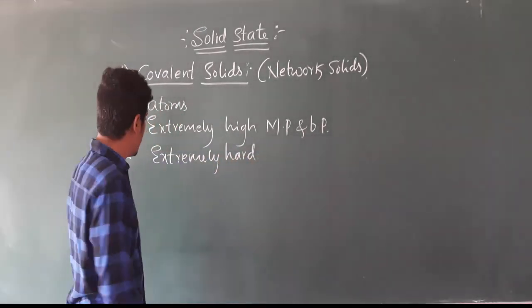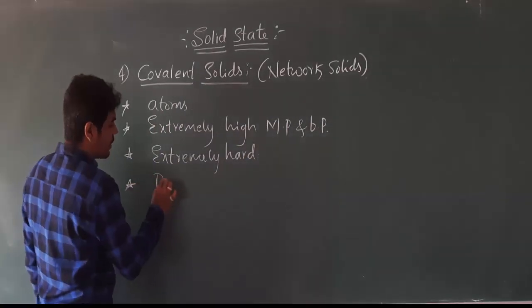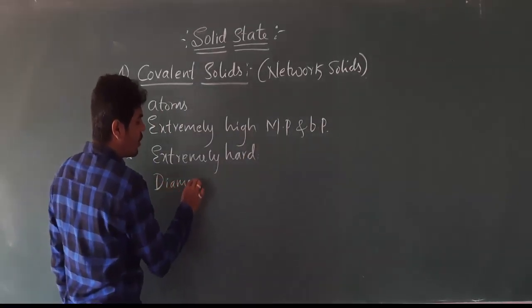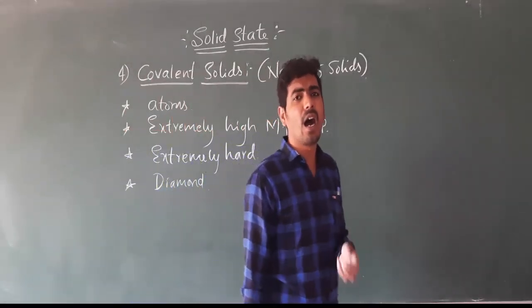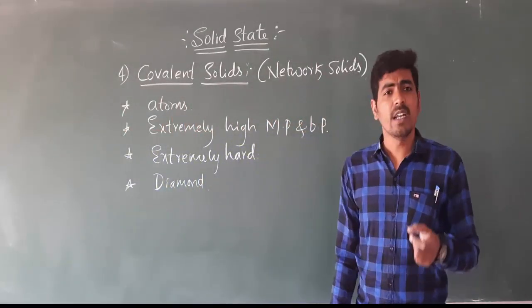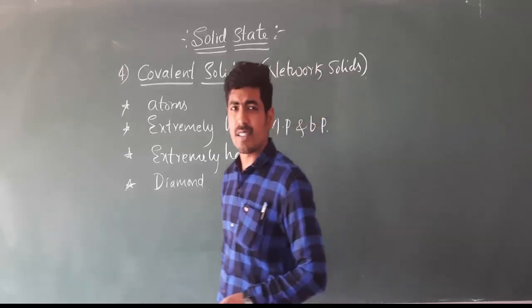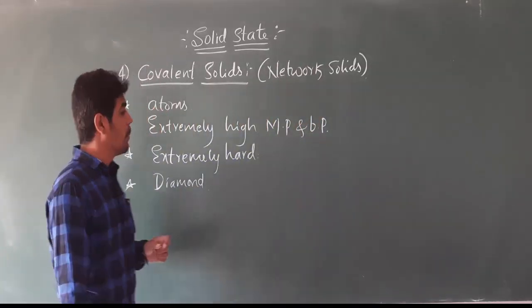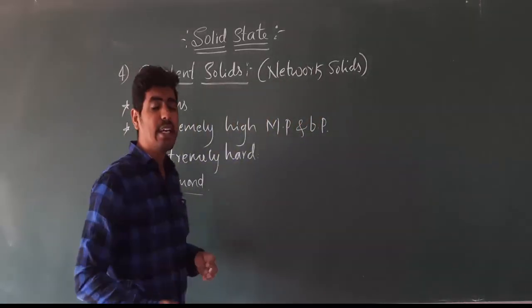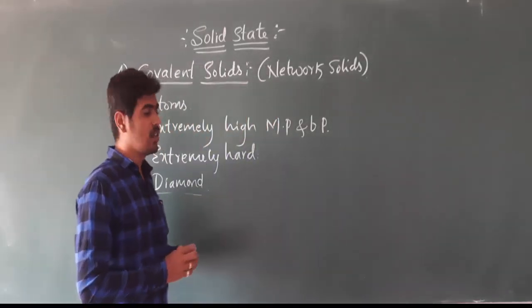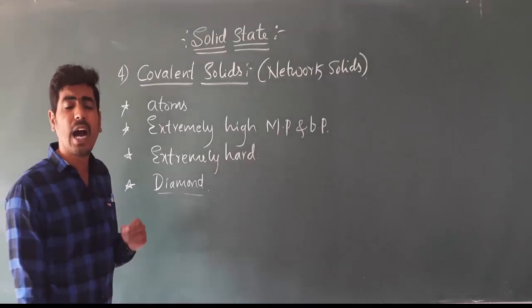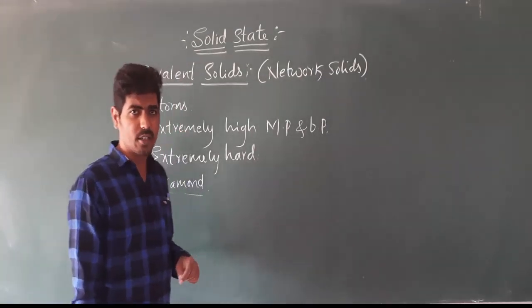For example, diamond. Diamond is an example of a covalent solid and it is extremely hard. You can also say diamond is the hardest substance on the earth because it forms a network structure. Due to that network structure, the diamond becomes the hardest substance on the earth.